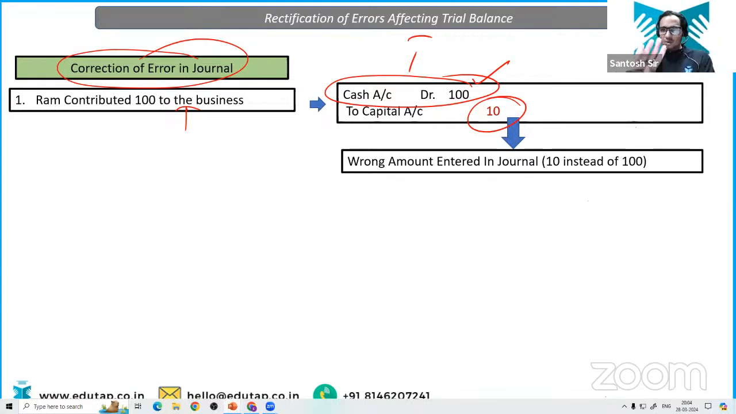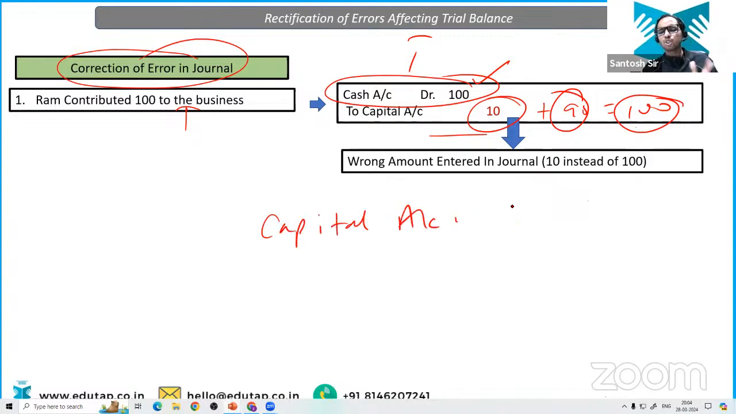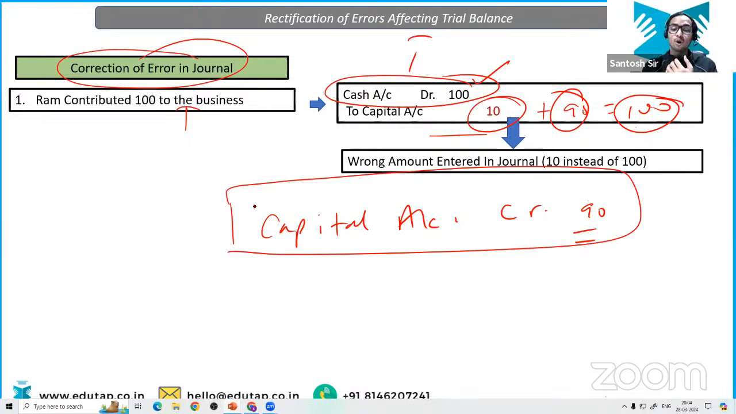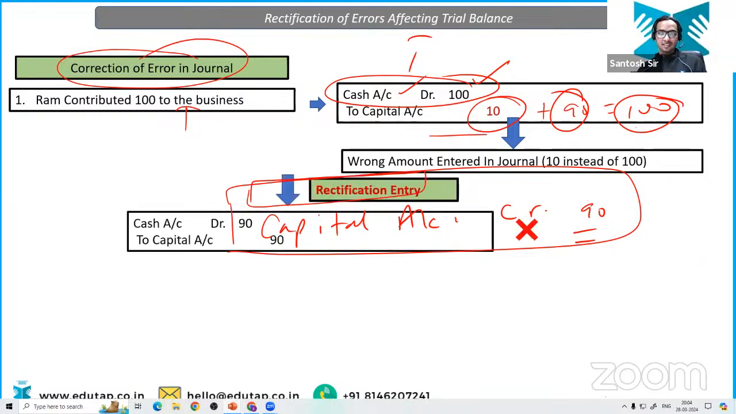One thing is very easy. One thing you know for sure. The capital account should have been credited by 100, isn't it? So it has been under credited by 90 rupees. So till now, you know that the rectification entry should be capital account credited by 90. That you know. But the question here is what should be in the debit? Because we have nothing that is wrong in the debit. Cash account has been correctly debited by 100. What should we enter in the debit part? That is the question. So the answer here is suspense account.